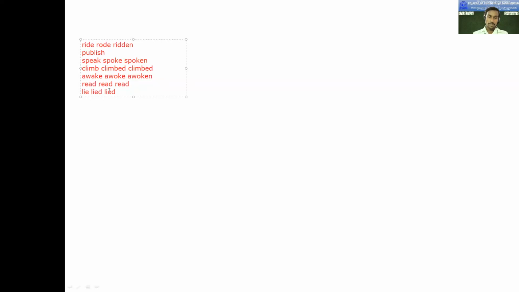For example, go, went, gone, we know, or write, wrote, written, we know. In that case, you are not required to write them because you know them. So you can write such verbs which are new, for example awake is new, maybe ride is new, maybe publish is new for me. Such verbs, I will find them out and write them in my notebook. So make a list of such things.